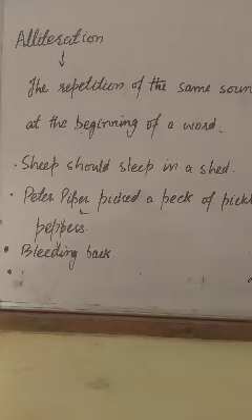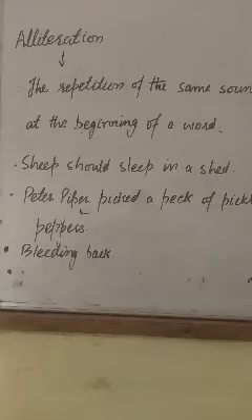Right? Next example. Peter Piper picked a peck of pickled peppers. First sound is repeated. Peter Piper picked pickled peppers. P sound is repeated at the beginning of a word, right? Bleeding bug. B sound is repeated. So alliteration means repetition of the same sound at the beginning of a word.